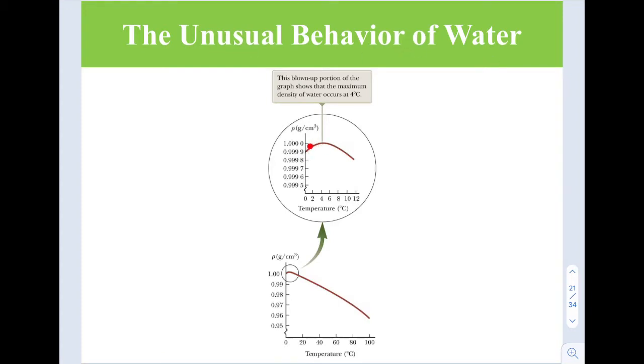So here, what actually happened is that as the temperature increases from 0 to 4 degrees, water contracts. So what happened in this temperature range? Water is contracting.